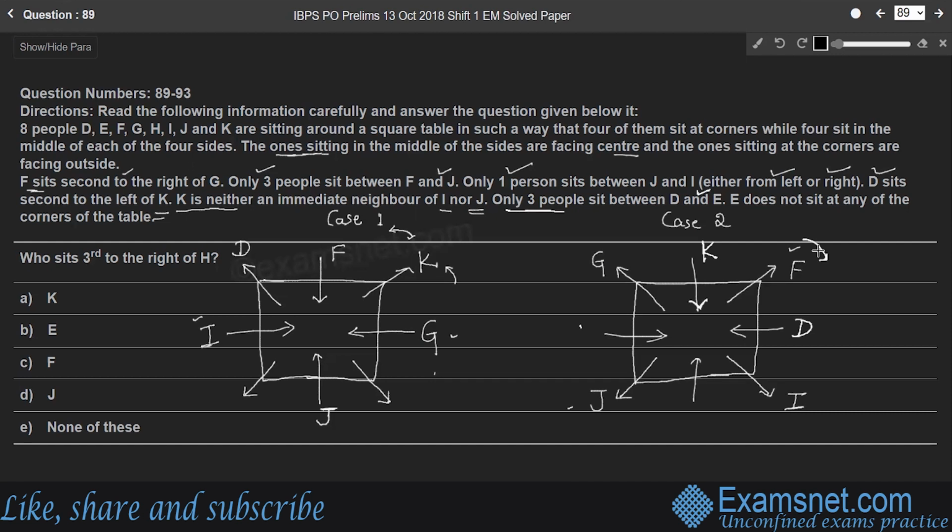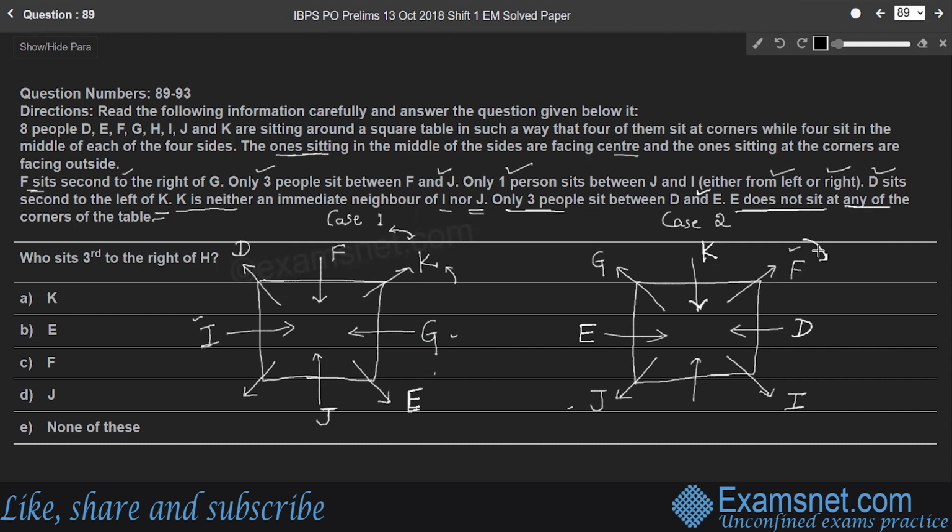Therefore, in case 1, yes, E is exactly opposite. That means opposite to D, right? Here, in case 2 also, E is exactly opposite to D, right? Because 3 people are sitting between D and E. Next point. E does not sit at any of the corners of the table.